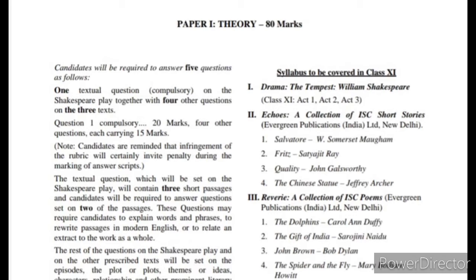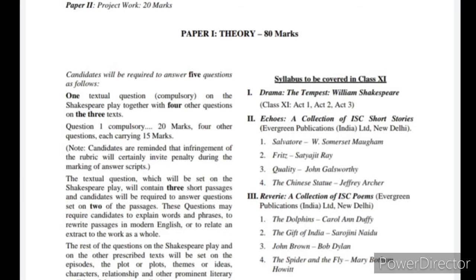What are they? Question number 1, textual question, which will be compulsory, on the Shakespeare play, together with 4 other questions on the 3 texts. So you have 3 books. First one is The Tempest, Shakespeare's play. Second one is poetry. And the third one is short stories. So collection of ISC poems and collection of ISC short stories.